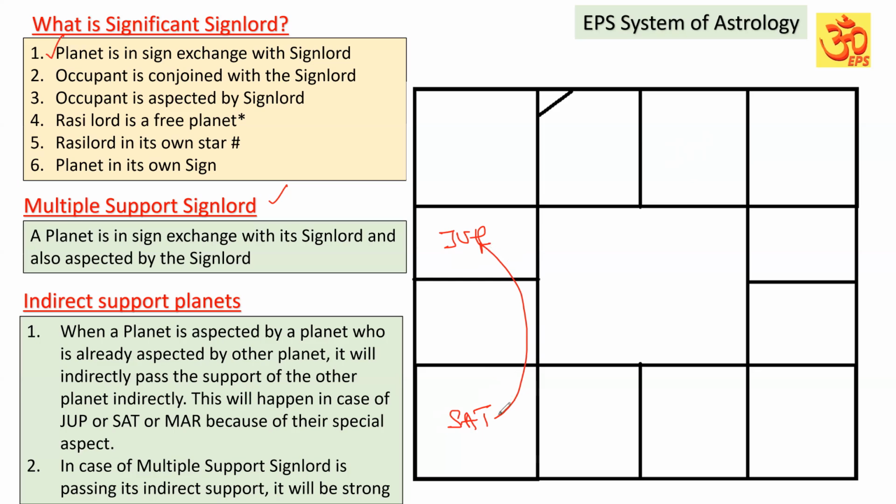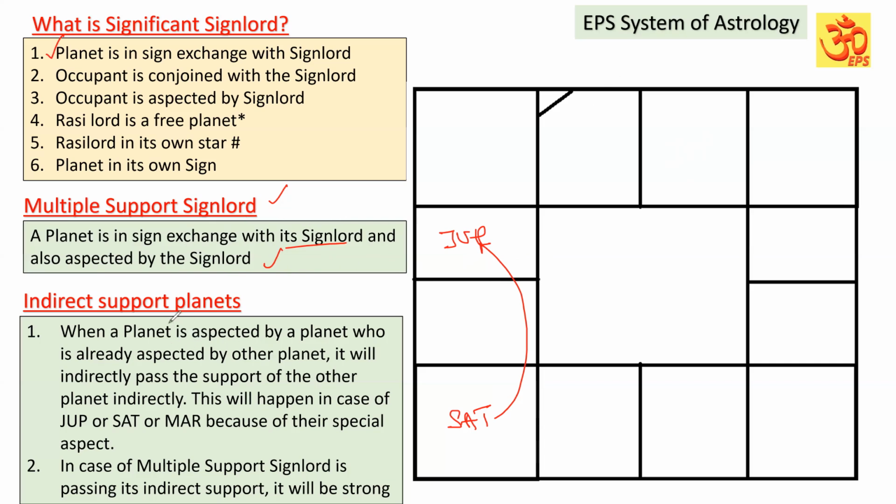That way, the Rasi Lord Saturn's influence becomes multiple, because not only by the sign exchange, it is also influencing the occupant in another way. That is called the multiple support sign lord. So in that case, the Rasi Lord will significantly influence this Jupiter by way of sign exchange and also by way of aspect. A planet is in sign exchange with its sign lord and also aspected by the sign lord. So, multiple support sign lord.